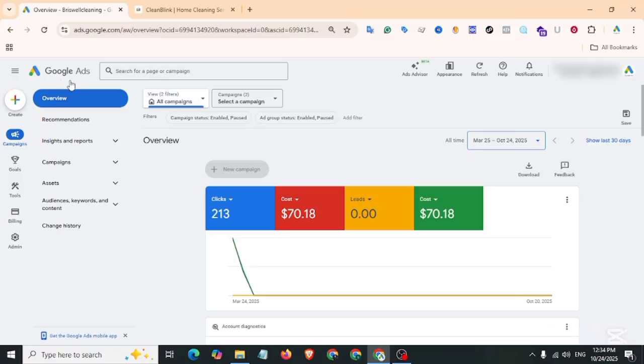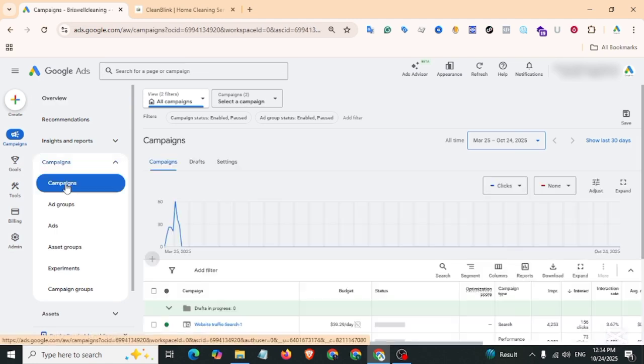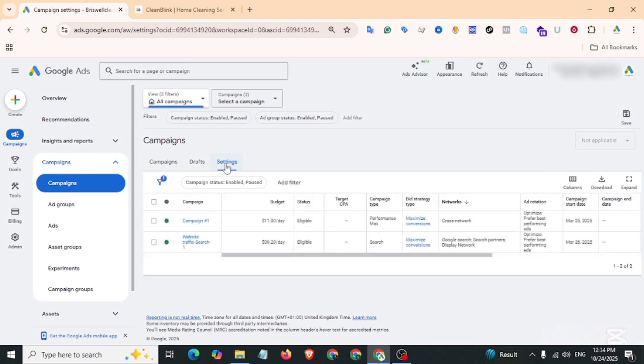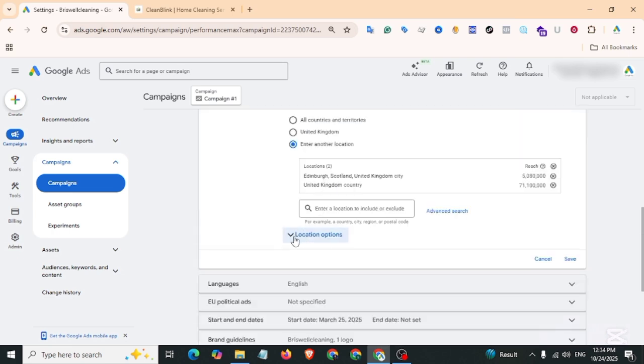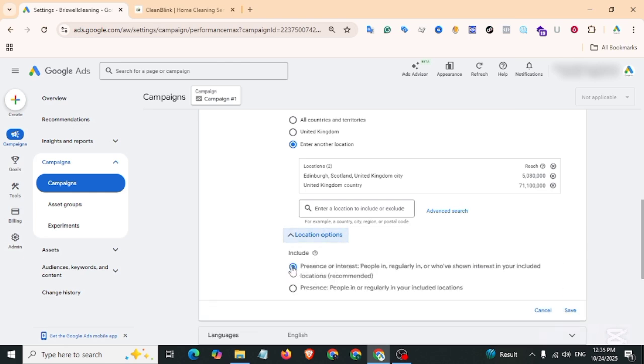Navigate to the Google Ads account, then move on to campaigns, click on campaigns, then move on to settings and select your campaign. Scroll a bit to location, click on the drop-down menu, then move on to the location option. You selected this option. That's why I am seeing your ads even though I am not in your target location, because I showed interest in that place. You just need to select this option, then save.